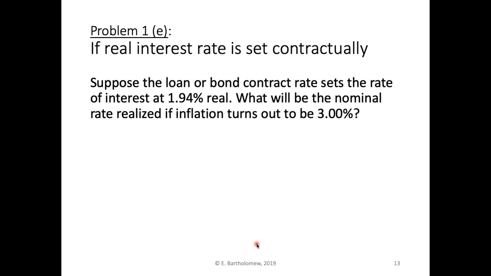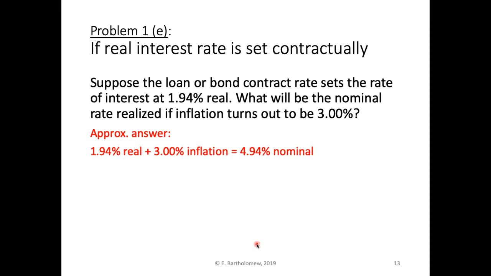So if the real interest rate is set contractually, we get a different analysis. Suppose the loan or bond says, you know what, we don't want to have to worry about what the actual rate of inflation is. Let's just commit to paying a 1.94% real rate. What will the nominal rate realized be if inflation turns out to be 3%? This is different than the previous problems. Before, we were contractually committing to a nominal rate, and here we're contractually committing to a real rate.